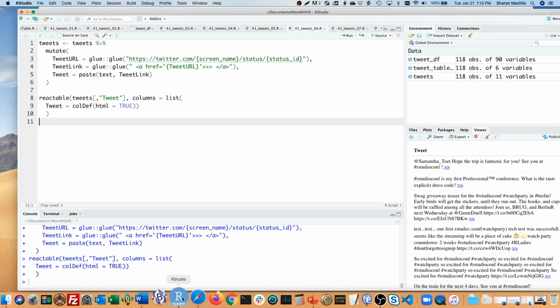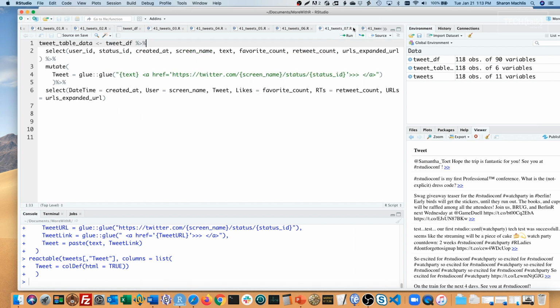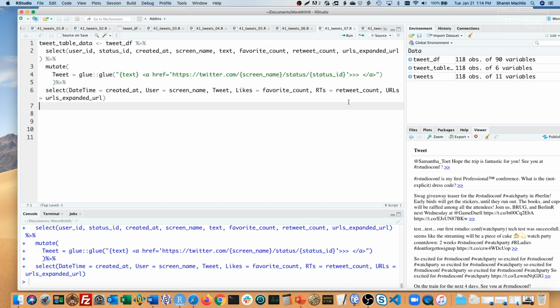Let me go back to RStudio. So here I'm selecting my columns. I'm adding my tweet column, and I'm selecting the columns that I want, also renaming them to make them a little more user-friendly. So let me run that code.